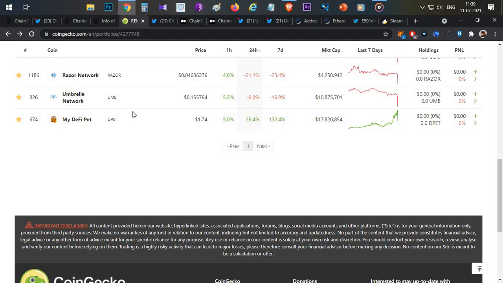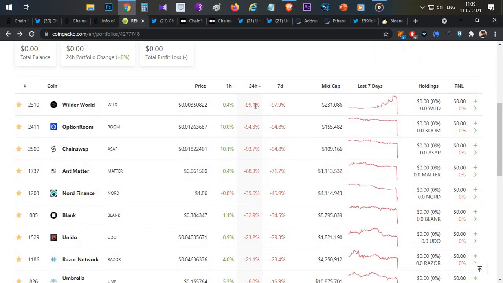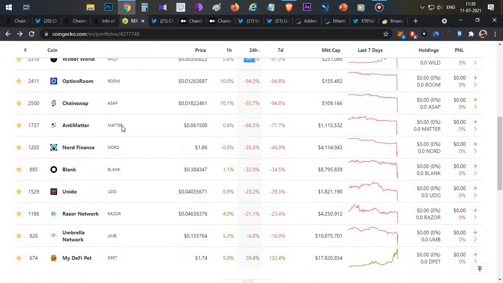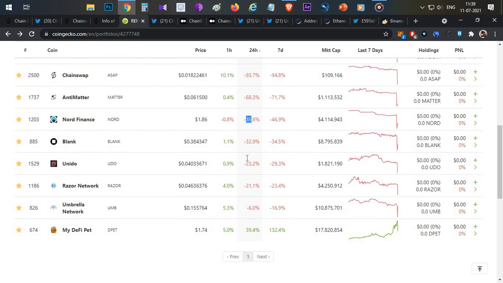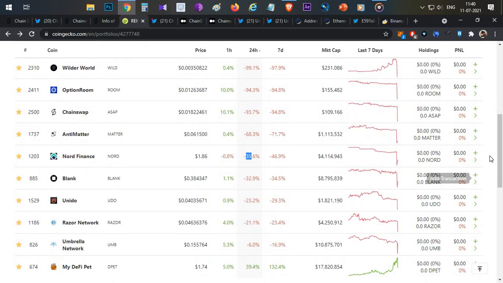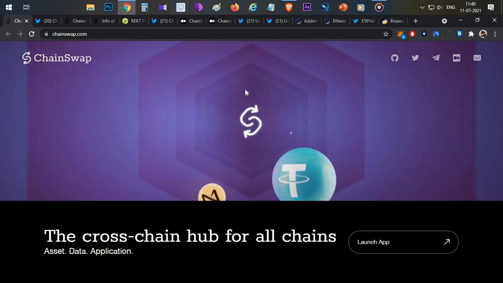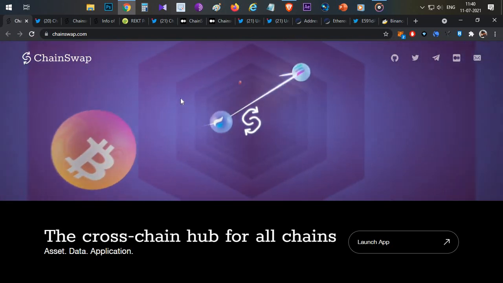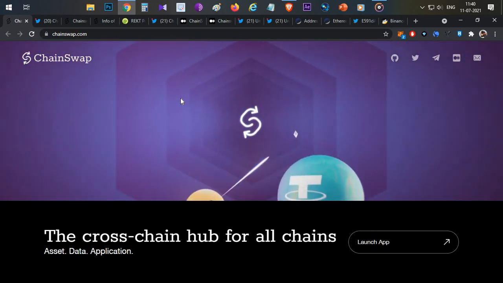Anyhow, a few tokens were hit hard due to this particular exploit, like Wild Bird, Option Room, ChainSwap, Antimatter, and even Node Finance is down by 35%. Other tokens might recover, because not all the tokens were lost. Only a small portion of the tokens was exploited in this incident. So that's all about today's video, what has happened and how this entire situation turned out with the ChainSwap incident. I tried to cover all the things, and there is no official announcement as of now by ChainSwap, but I tried to explain what has happened.